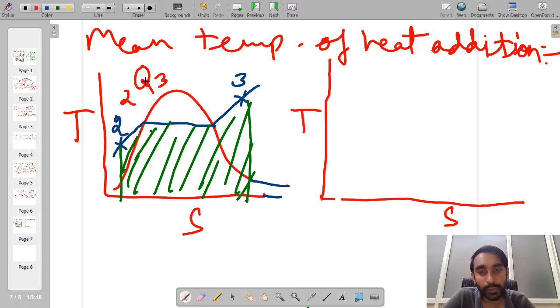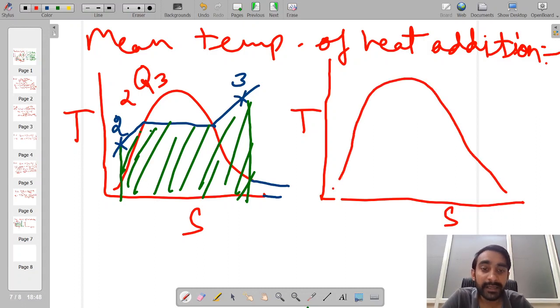Now in this TS diagram we can fix our terminal points based on the value of entropy. Corresponding to point number 2 I have entropy S2, and over here the entropy is S3.